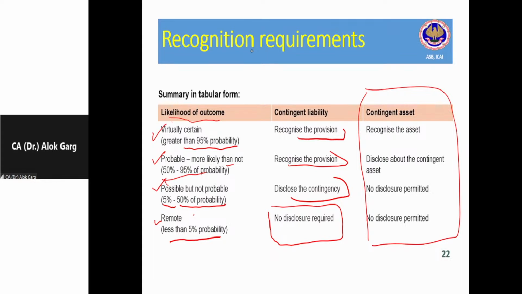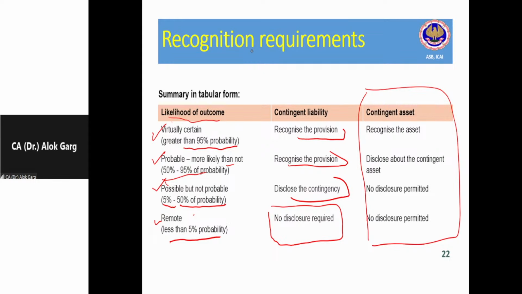So boss, when you are recognizing a provision, you are recognizing it in the current period, but when you are disclosing a contingent liability, it does not mean that the liability will not happen. If in the court of law, in the GST authority, in the income tax department, you lose the case, you have to pay the penalty or interest or the demand, right? So every contingent liability does not mean that the liability will not arise. The liability may arise in future, depending on the future outcome.